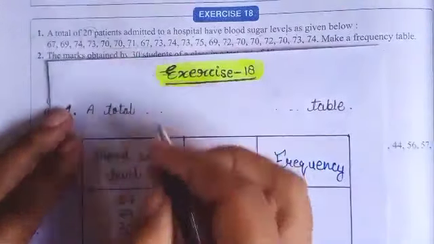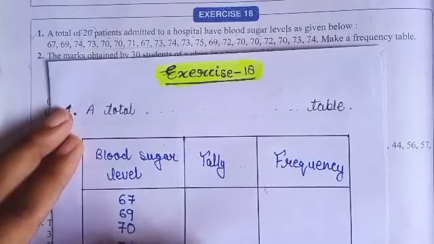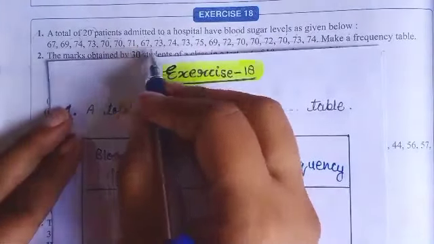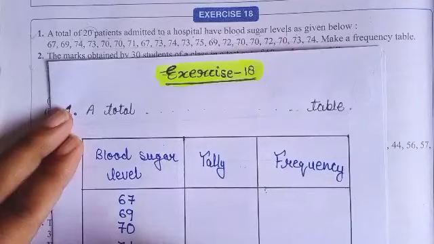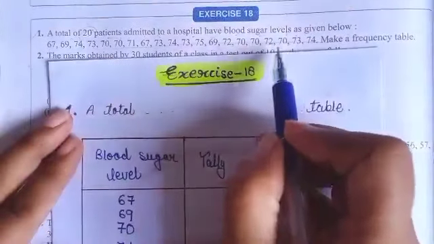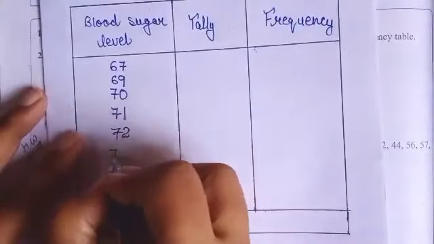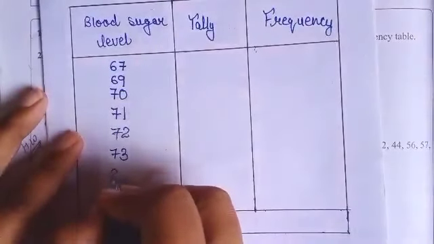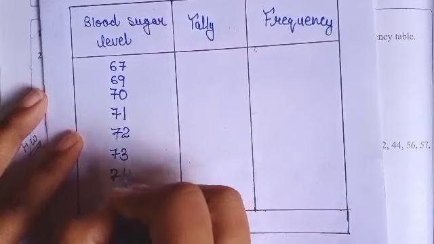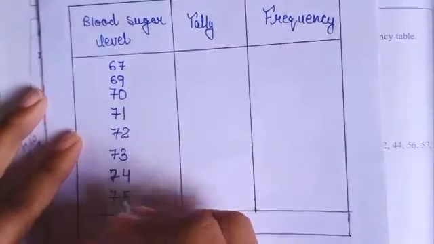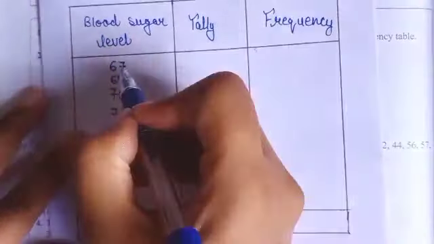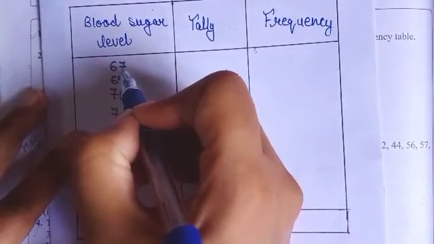Then we have 71. Then we have 72, 73, 74 and 75. So right here 73, 74 and 75.